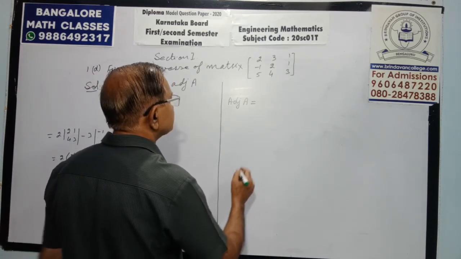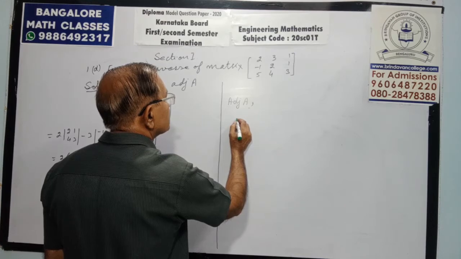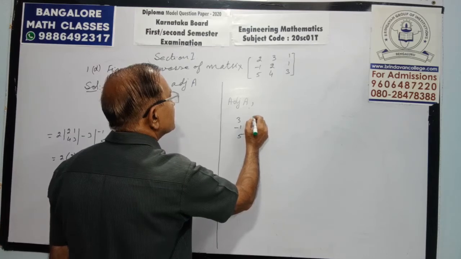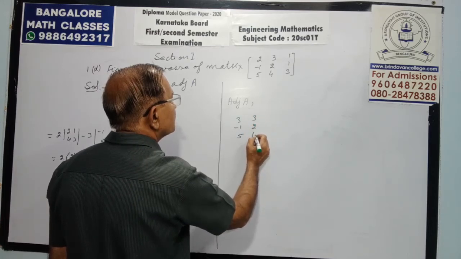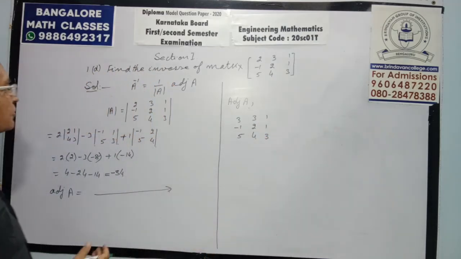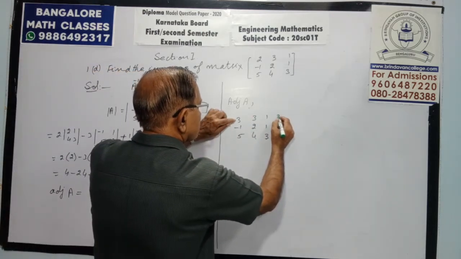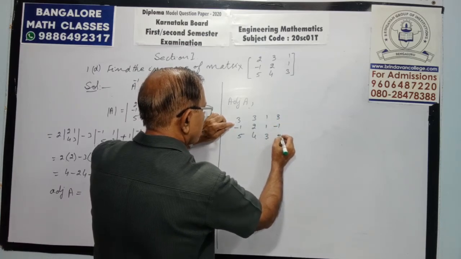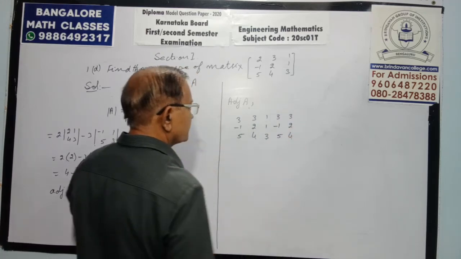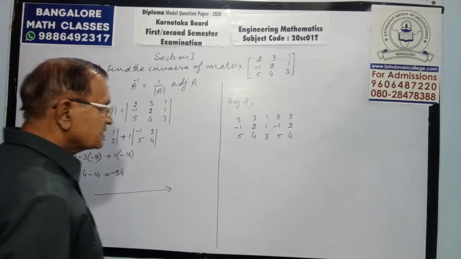Write down the matrix. 3 minus 1, 5, 3, 2, 4, 1, 1, 3. I mean, copy the matrix. Extend 2 columns. 3 minus 1, 5, 3, 2, 4. Extend 2 columns. Then extend 2 rows.